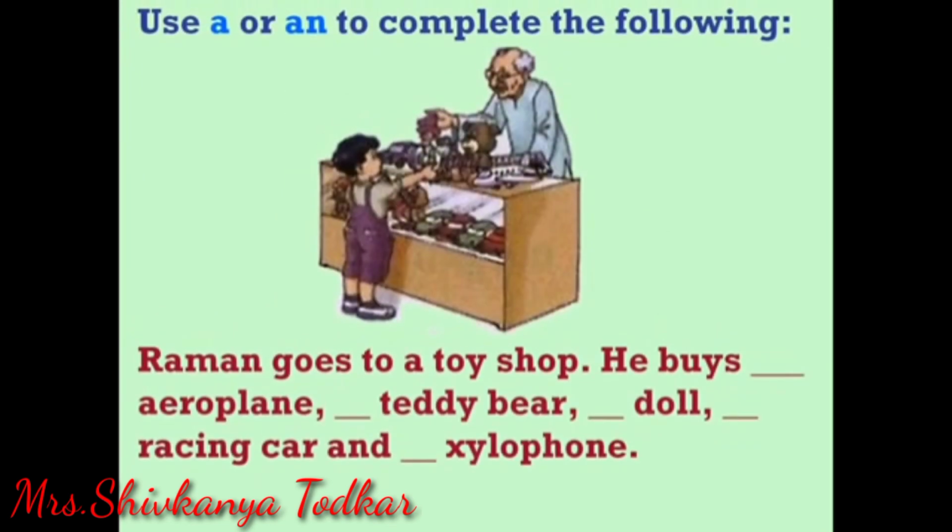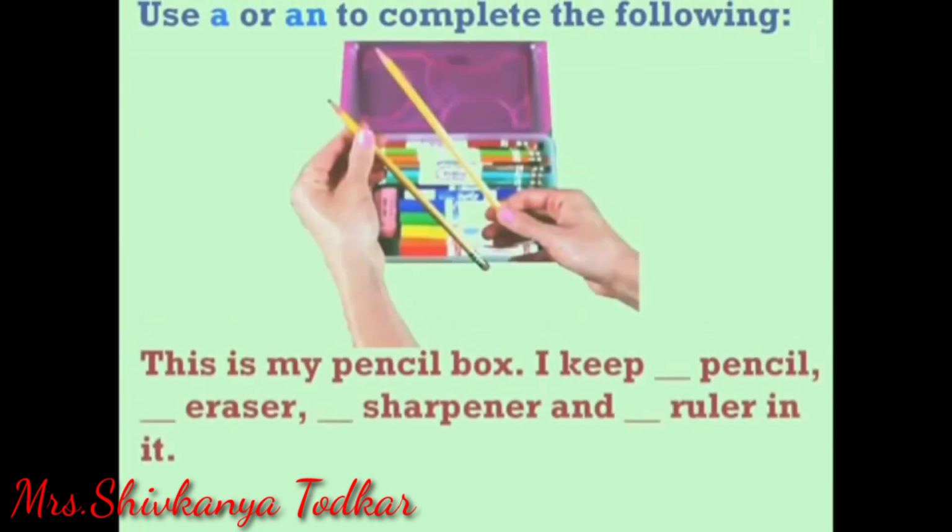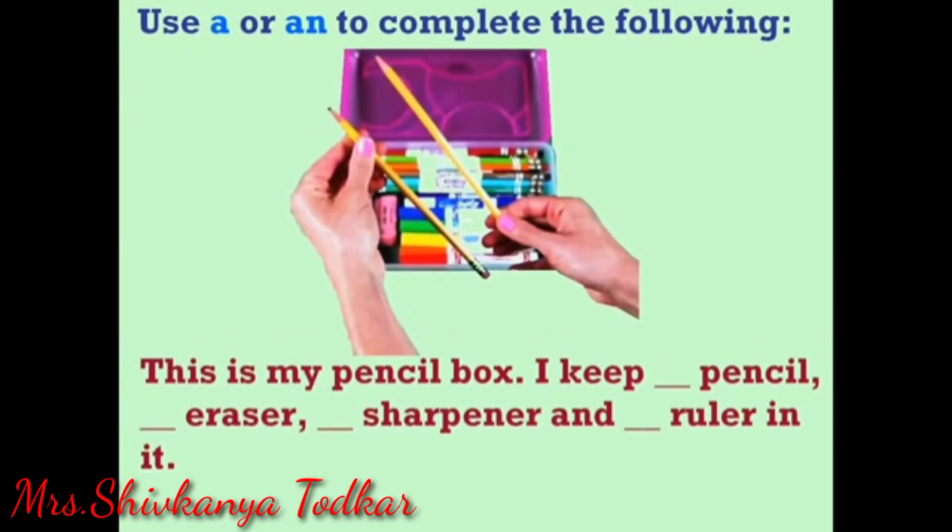Use a or an to complete the following. Raman goes to a toy shop. He buys an aeroplane, a teddy bear, a doll, a racing car, and a xylophone.